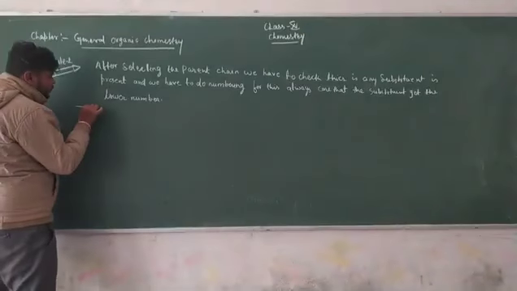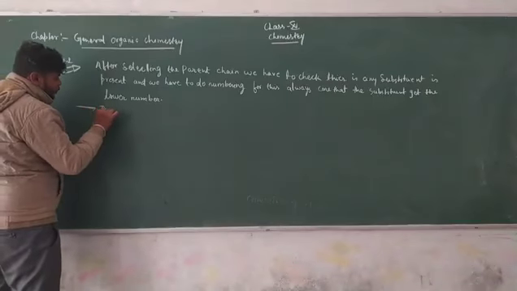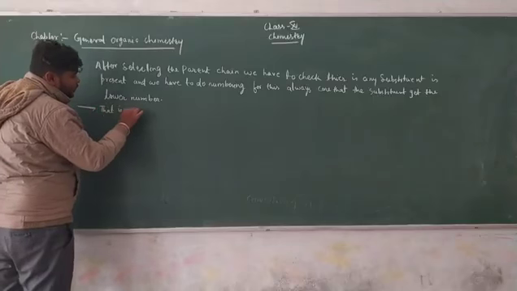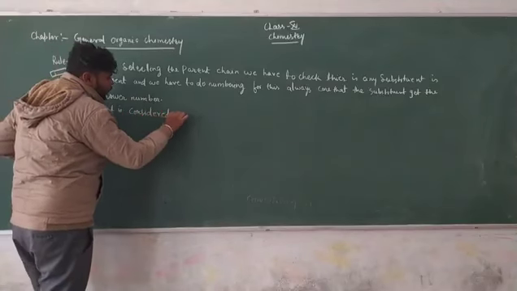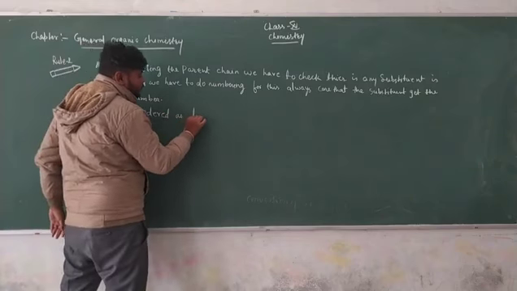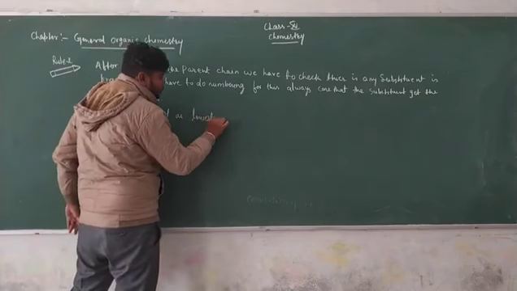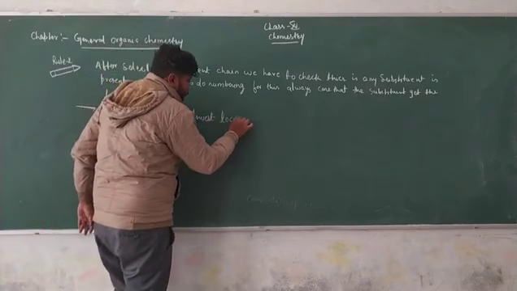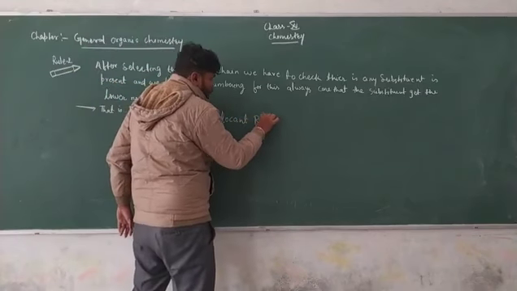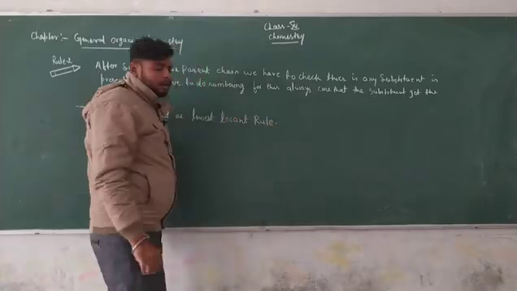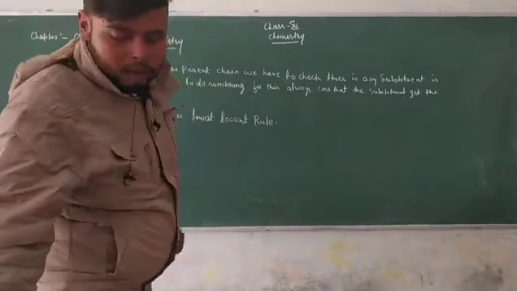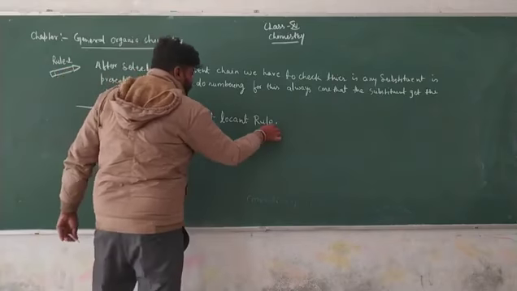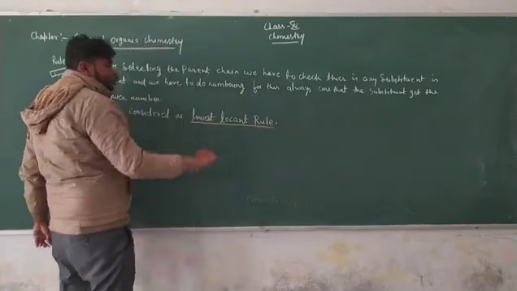That is considered the lowest locant rule. In terms of numbering, we have to use this rule, the lowest locant rule.